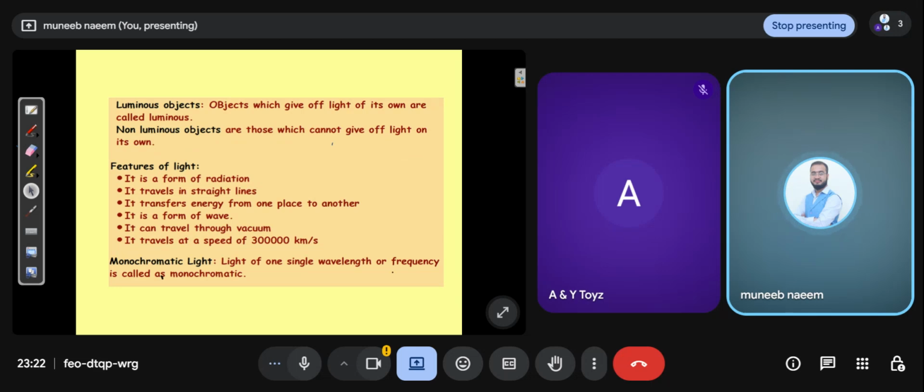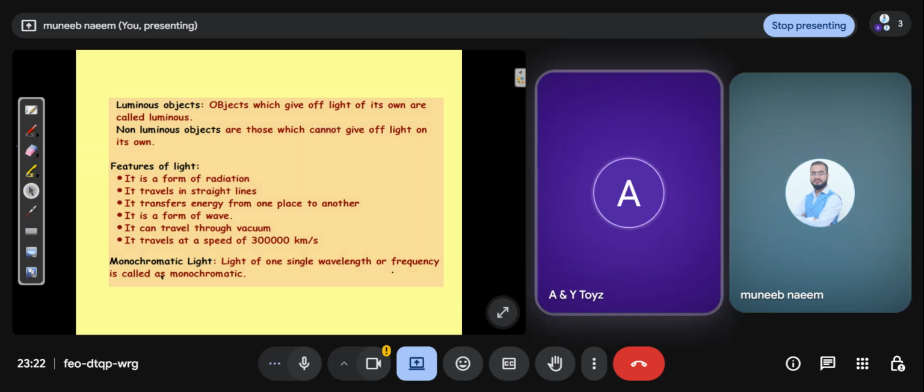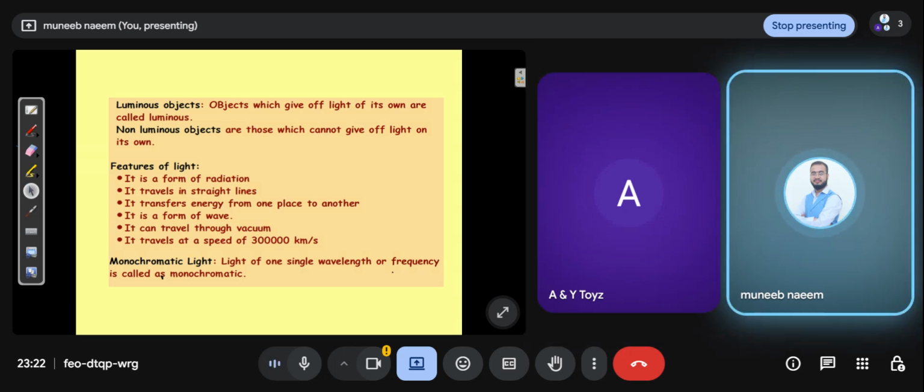Luminous objects give off light of their own; non-luminous objects cannot give off light on their own. Can you give one or two examples of luminous and non-luminous objects?